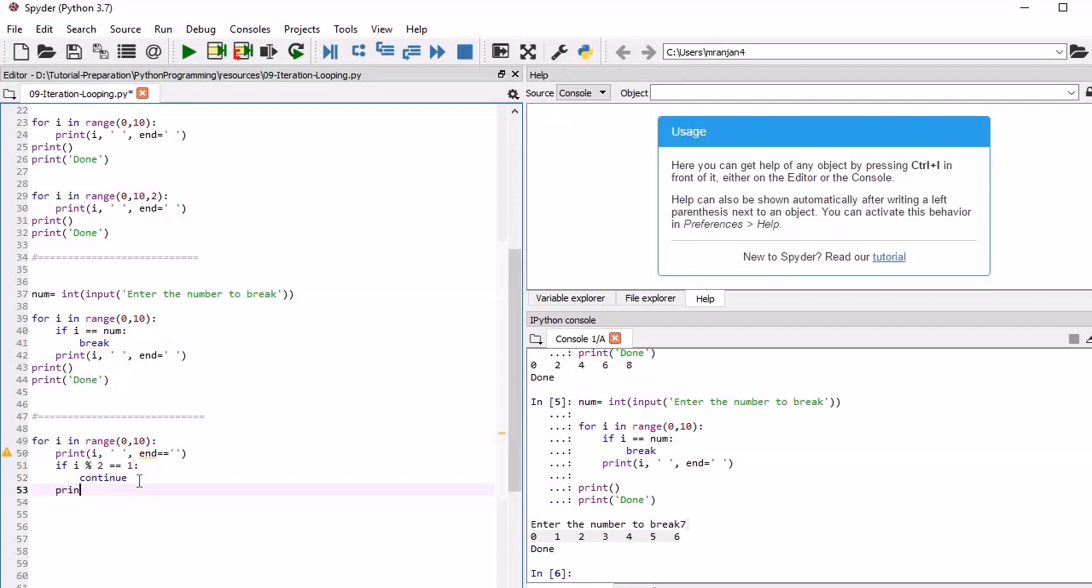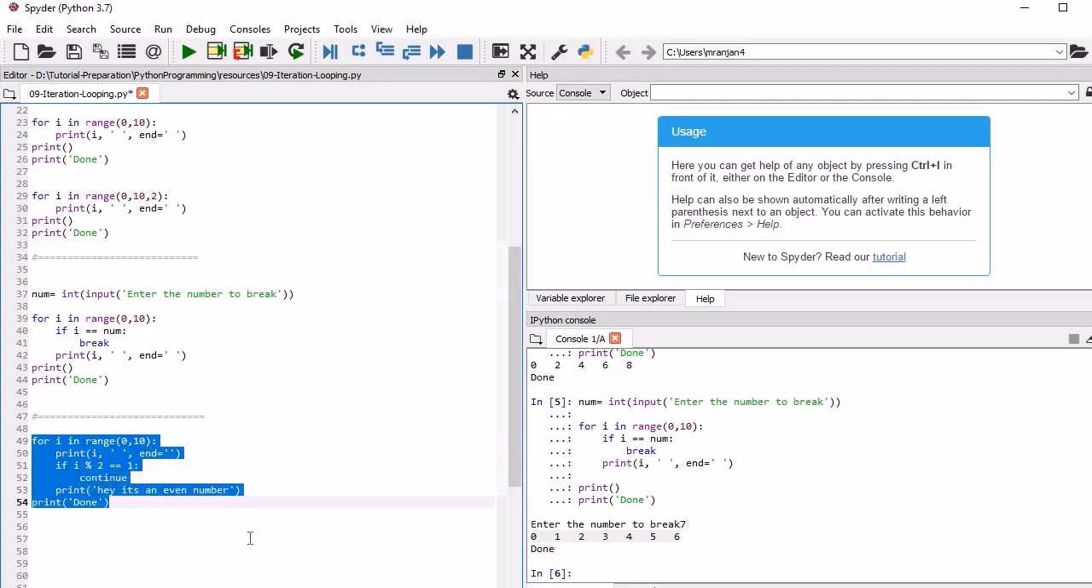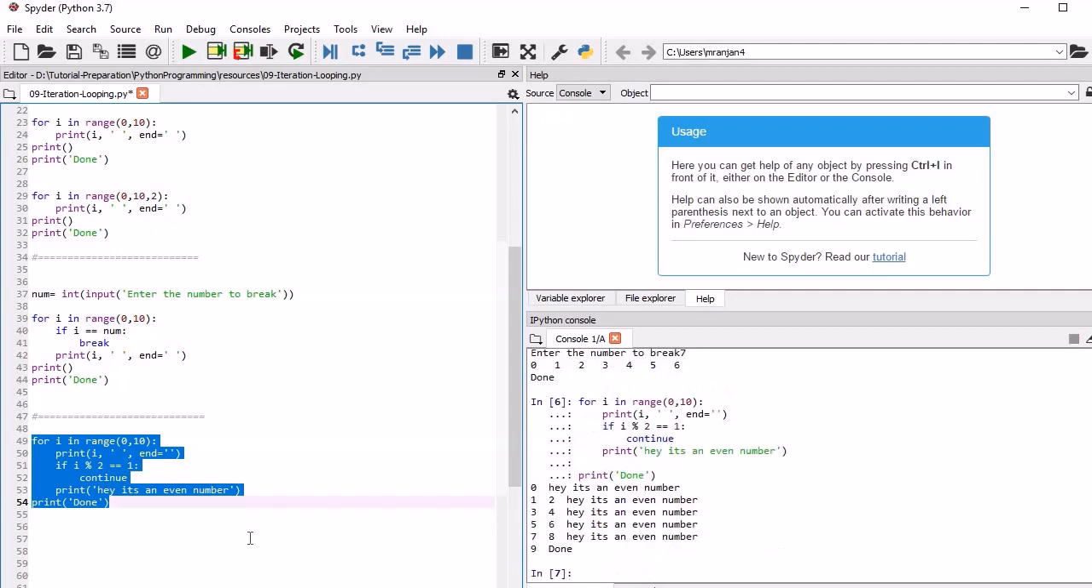So we need to write print, that means it's an even number, and then we will come out of the loop and write print done. So now we will run it. Let's run it and look into it. What output is it giving?